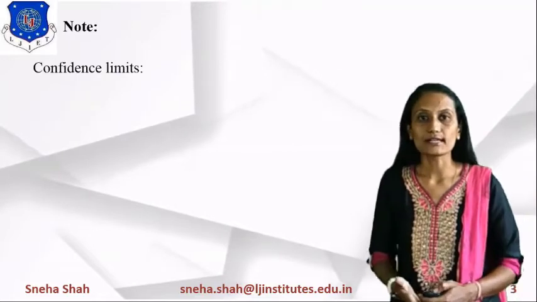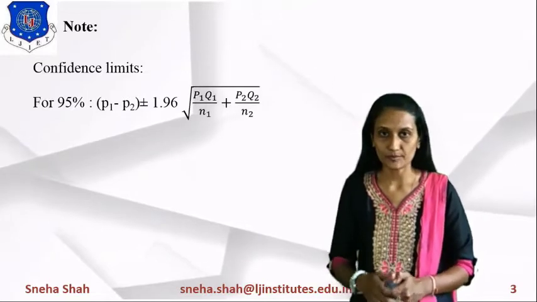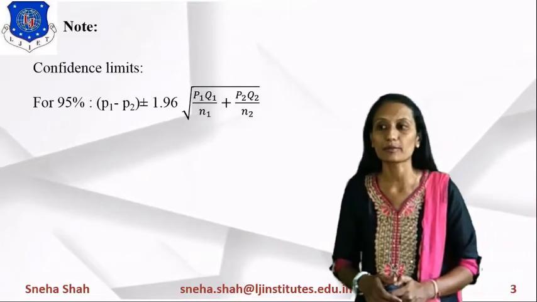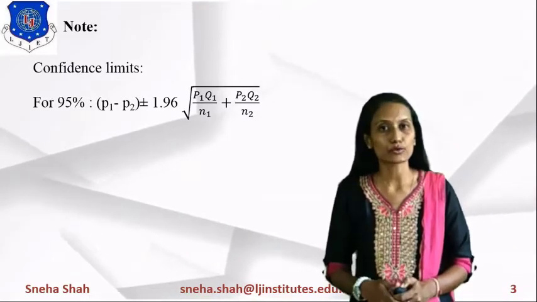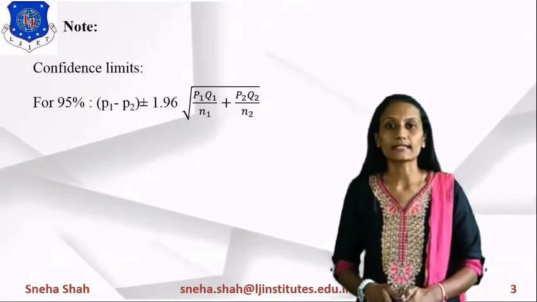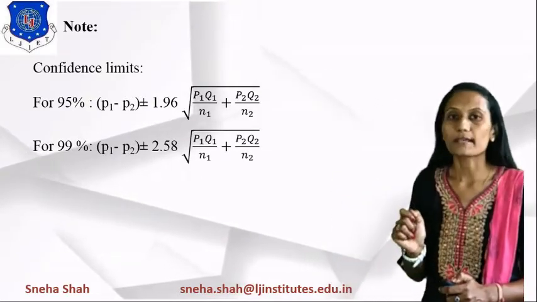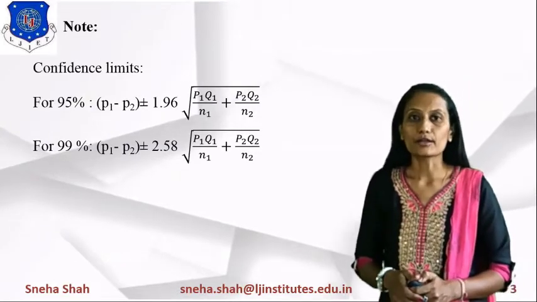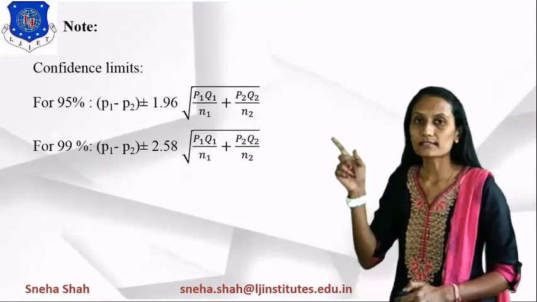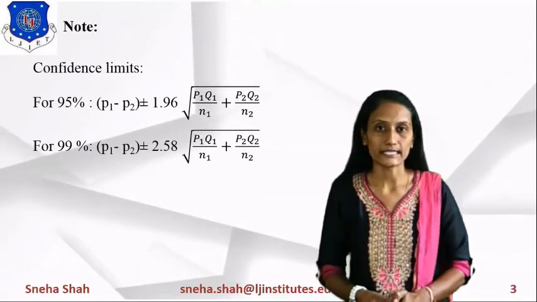If we are finding the confidence limits for 95%, then the value equals P1 minus P2, the difference of two proportions, plus or minus 1.96 under root of (P1 Q1 upon N1 plus P2 Q2 upon N2). In the same way, for the confidence limit of 99%, the value equals P1 minus P2 plus or minus 2.58 under root of (P1 Q1 upon N1 plus P2 Q2 upon N2). So, in these two formulas we can find a particular limit within which the confidence will lie.